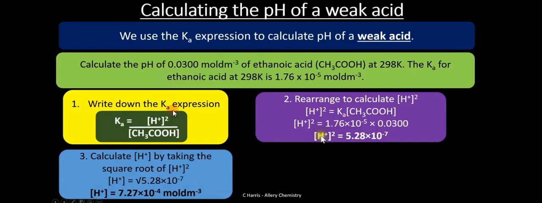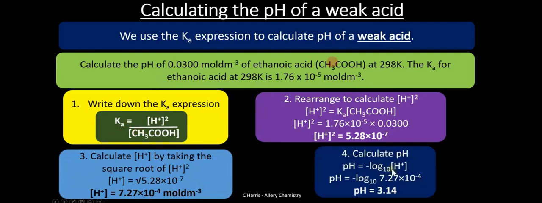Okay, you must be able to create this Ka expression and understand the assumptions. Now calculate the pH. What you simply have to do here is put into your pH equation negative log base 10 of H plus ions, and you get the pH of 3.14.